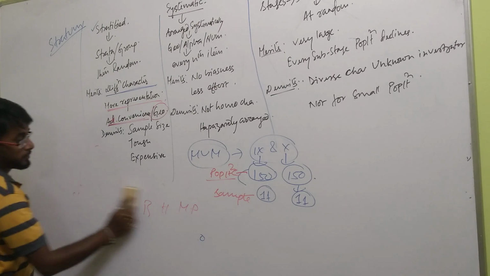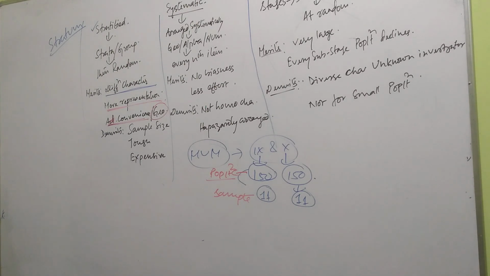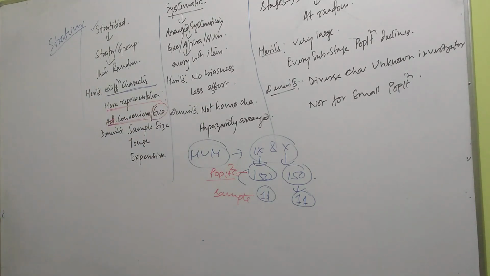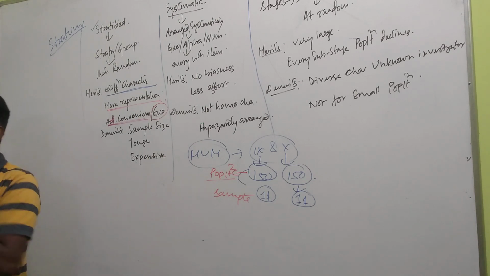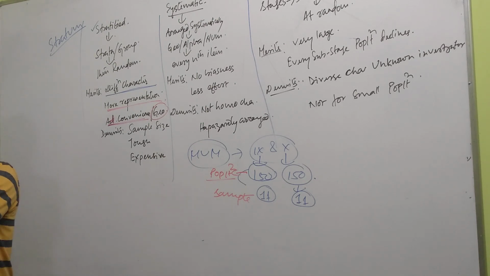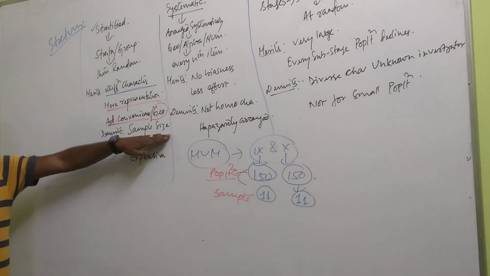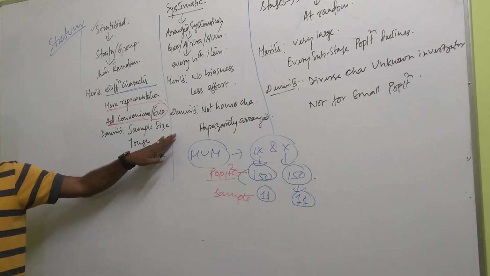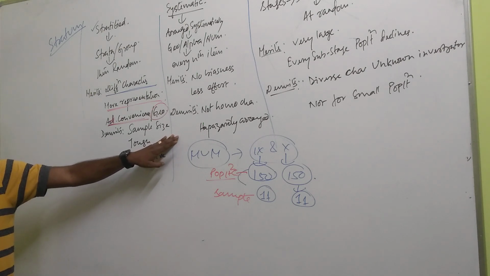Come to demerits. Demerit is, for the investigator, it is very tough to divide the whole population. Now an investigator goes to a school to collect data, so here he can easily distribute, let's distribute class wise. Now if the population is the whole Silchar area, how to distribute this? I mean, how to divide this? This knowledge the investigator must have. That is what I am trying to say, that it is very tough to determine or divide the whole population. On what ground this division is to be done, the investigator must know.